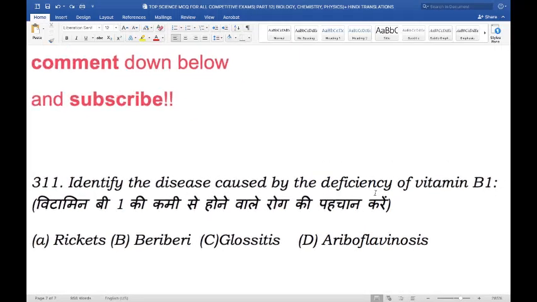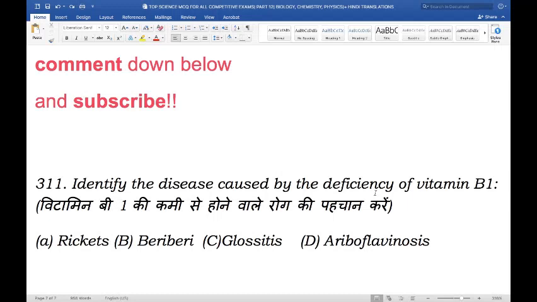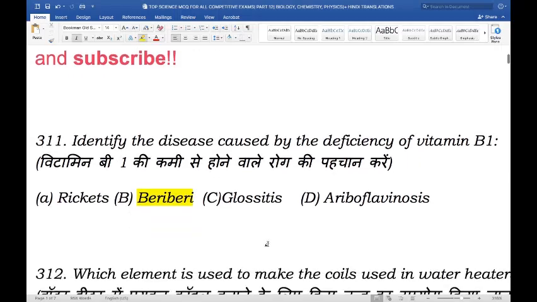Identify the disease caused by the deficiency of vitamin B1. Again, I have a whole video dedicated to vitamins. If you watch that video, you would know that the deficiency of vitamin B1 is known as beriberi. To refresh your memory, let's also evaluate: rickets is caused by a lack of calciferol, which is the lack of vitamin D, whereas glossitis is the deficiency of vitamin B12, and ariboflavinosis is the lack of vitamin B2.